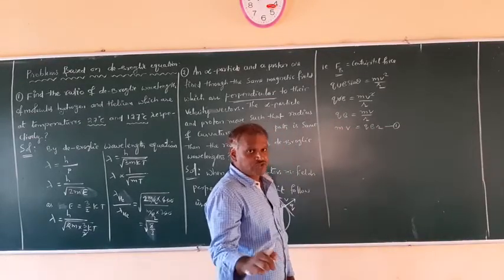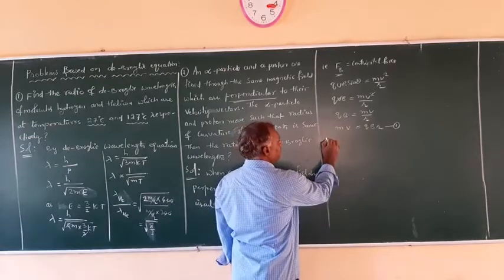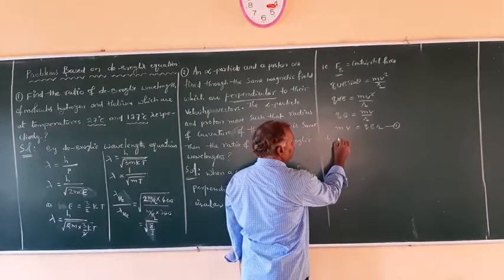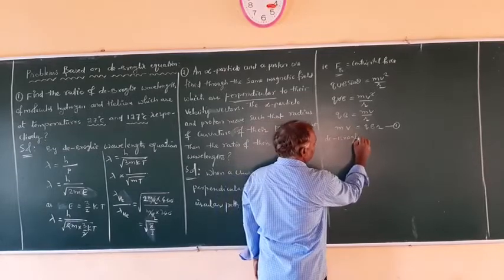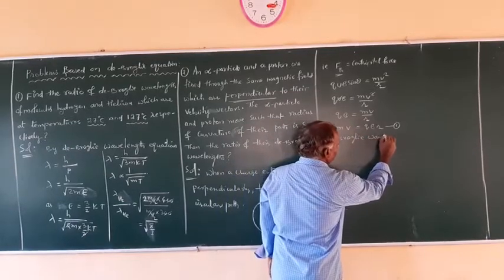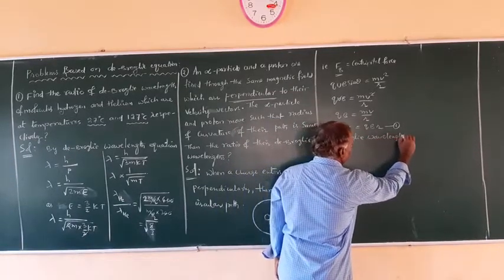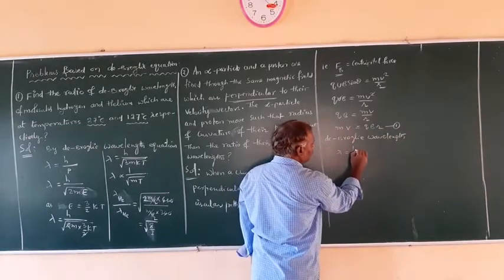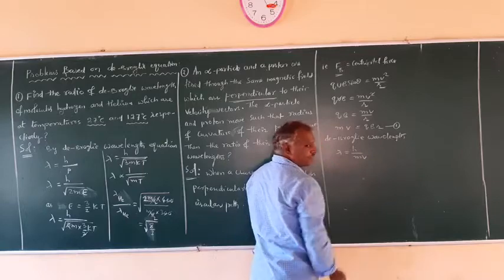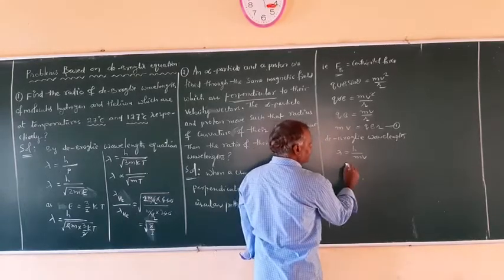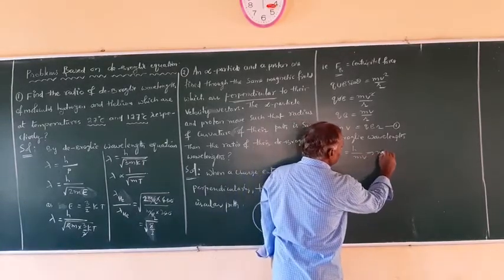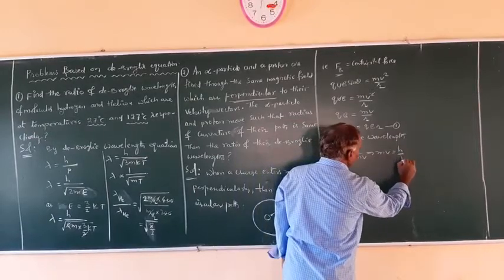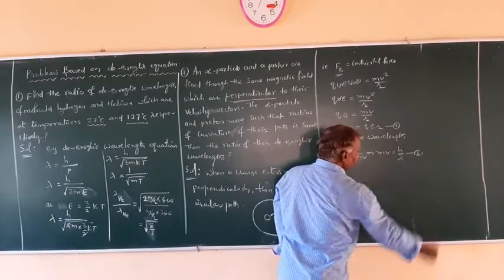The de Broglie wavelength ratio. So by the de Broglie wavelength equation, lambda is equal to h by mv only, right? So from this, what is mv you can write? From this, mv is equal to h by lambda. Make it the second equation.